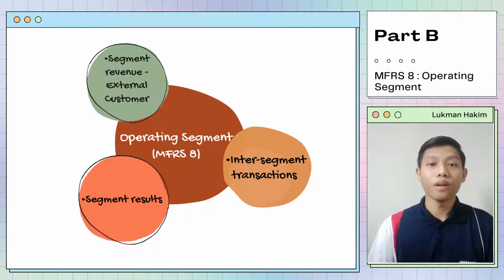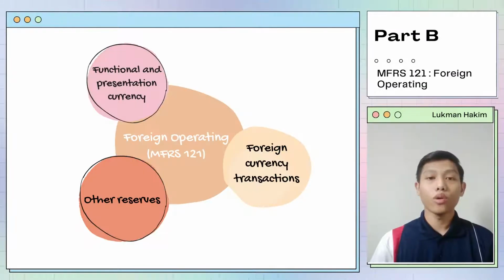Lastly, both of the companies' inter-segment transactions are entered in the ordinary course of business based on terms mutually agreed upon by the parties concerned and disclosed in financial statements. Continuing to Part B, we will take a look at foreign operating segments and related party disclosure.